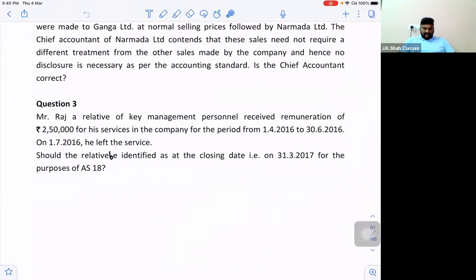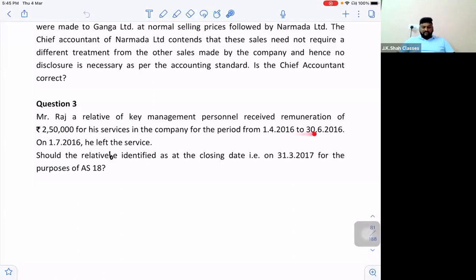Mr. Raj is a relative of KMP. Received remuneration of 2.5 lakh for his services in the company for the period from 1st April 2016 to 31st March 2016. Now, can I say, sir, as per the fourth point of the definition, the KMP and the relatives of such KMP are related parties to the enterprise. Correct? So, in this case, Mr. Raj, who is receiving a remuneration from the enterprise, is a related party.